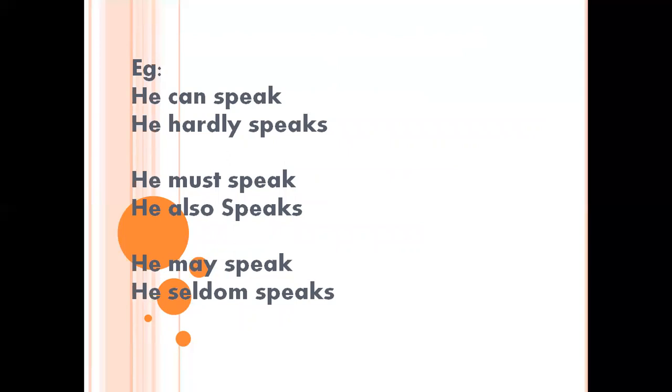He must speak. But also is connected, right? So we can say he also speaks. The next, he may speak. May is an auxiliary verb, so the S rule is not there. But if you are saying like this, he seldom, then you have to use the S rule and say he seldom speaks. Hope you are clear with this.